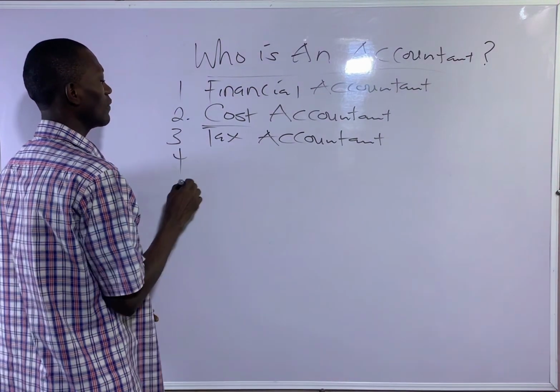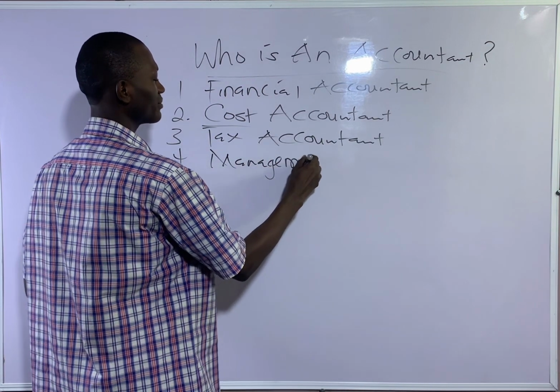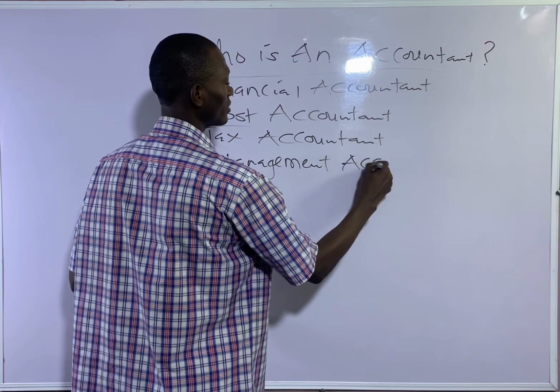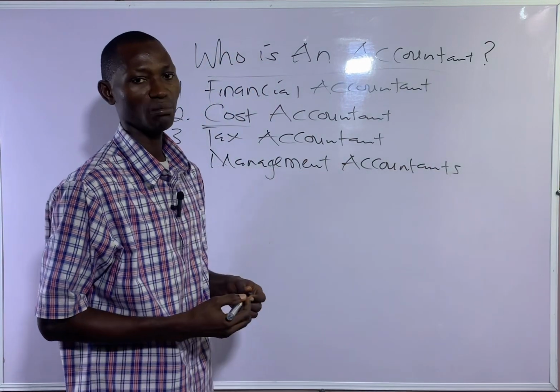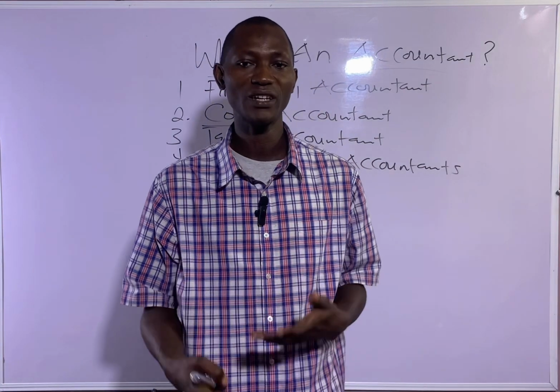Then number four, we have the management accountants. Management accountants design the roadmap of a business organization. They formulate policies and run the day-to-day affairs of the business.